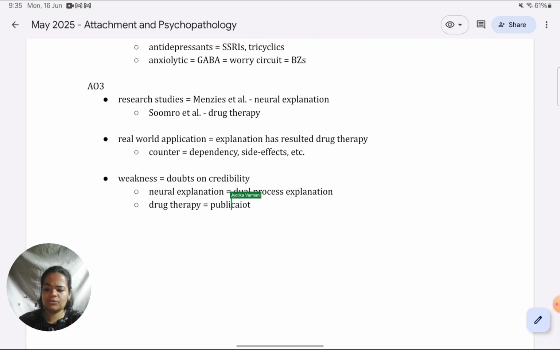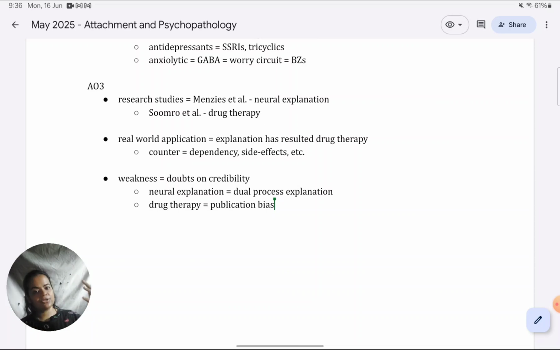I'm sure for depression also, and even schizophrenia, you've come across a similar line of argument. What happens with these drug studies, because after all, the ones being used in OCD are more or less the serotonin ones, the same as for depression. These serotonin studies, SSRIs and all, everyone knows they have been plagued with publication bias. Basically, drug companies have sponsored these studies. So what they end up doing is they publish only those studies which show that drugs like SSRIs are effective. They don't allow those studies to be published which show they're ineffective, because that will result in them losing their profits from selling the drugs.